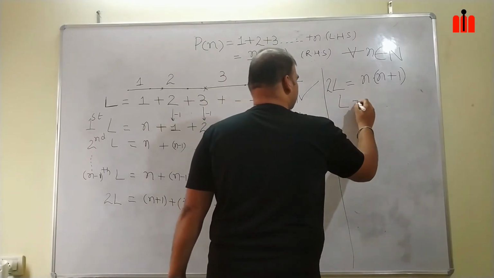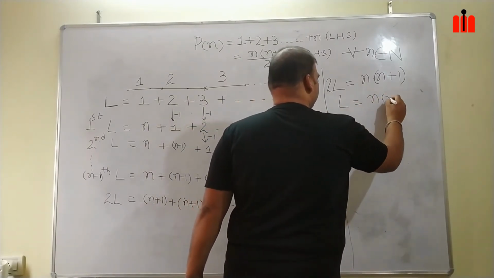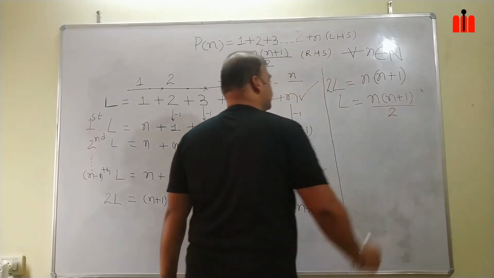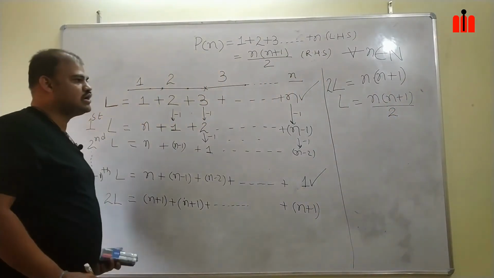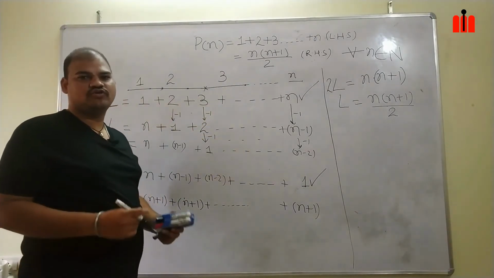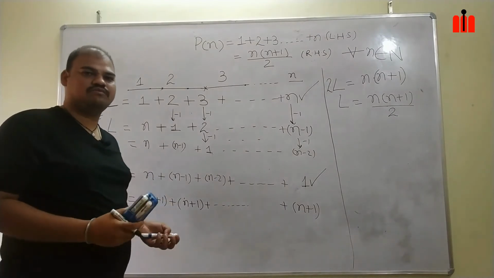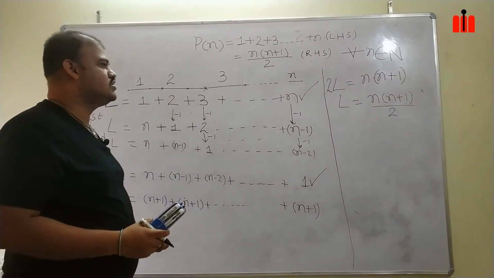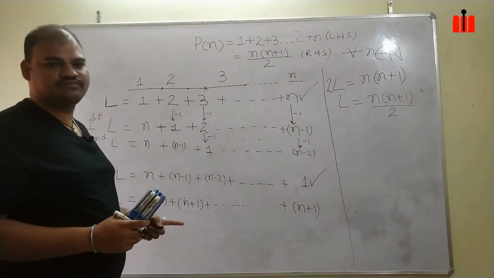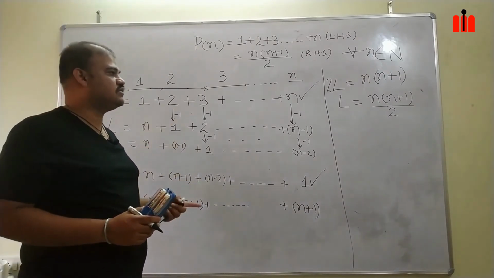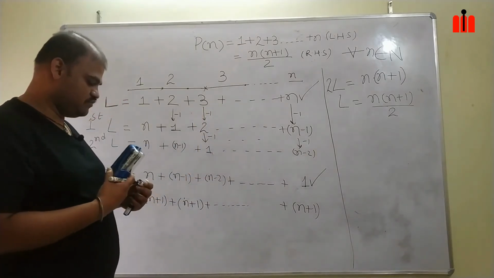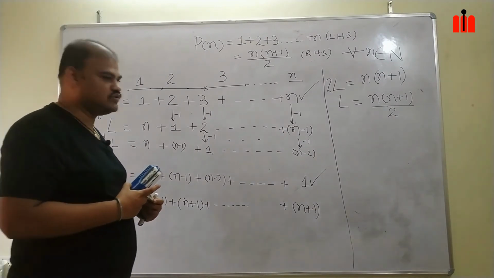So L is equal to n into n plus 1 by 2. So I have arrived. What is my L? L is nothing but the length of this line segment, which can be represented as the sum of the first n natural numbers. So the sum of the first n natural numbers is n into n plus 1 by 2. This is proved by using the geometric type also.